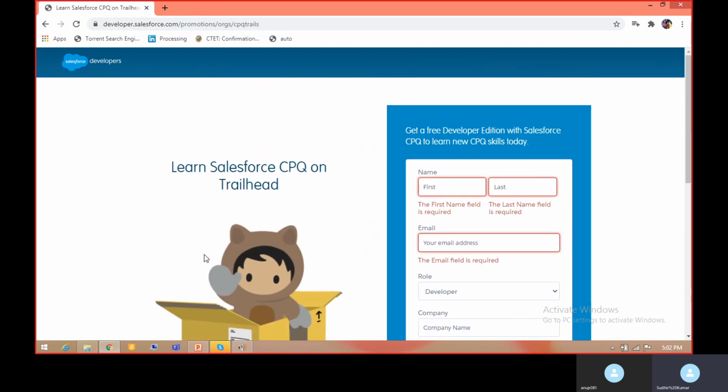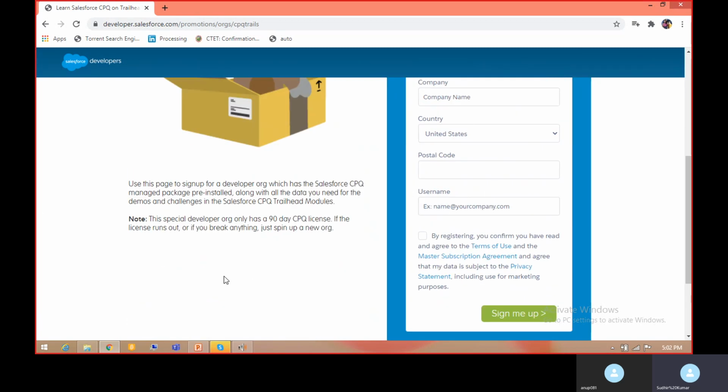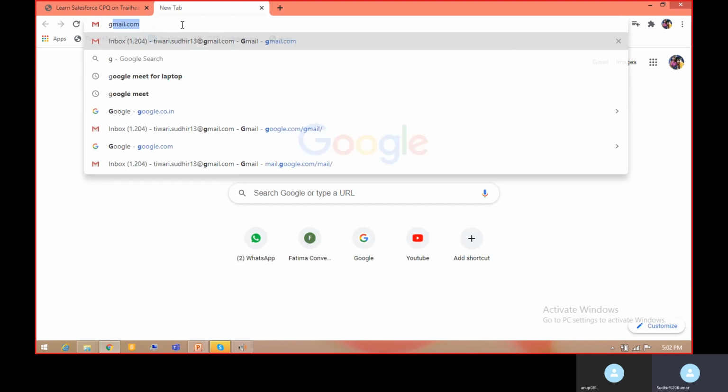So I have already done this step, registered, and you will receive an email, the same process as when you are creating a normal Salesforce org. So you need to verify it from that email. Let me show you that email.